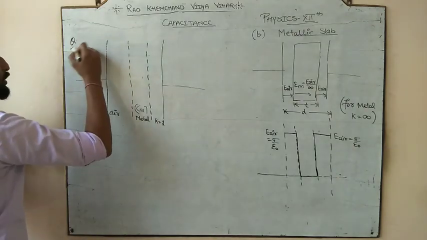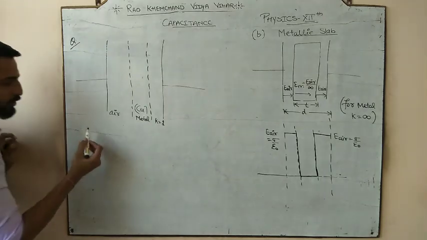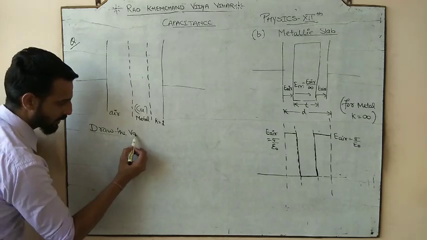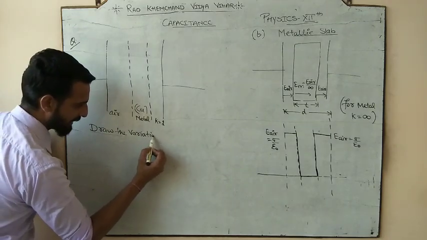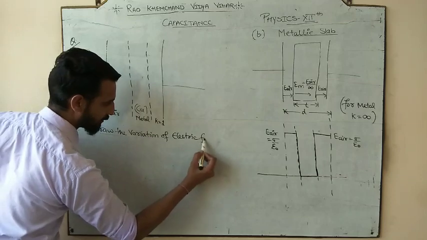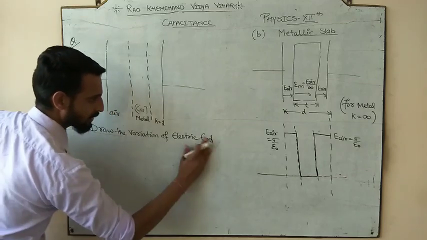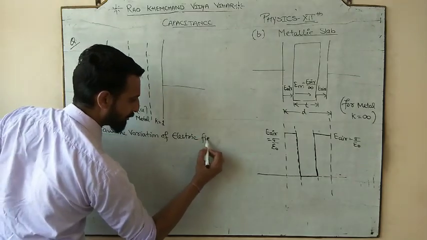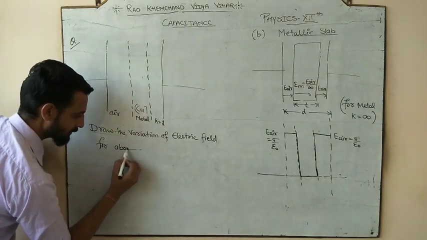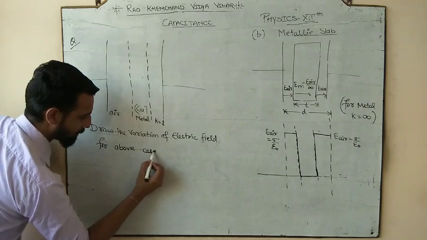So I want you all to do the question, and the question is: draw the variation of electric field for the above case. So here we have the above case.